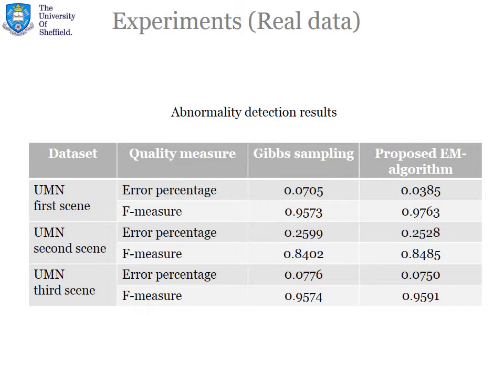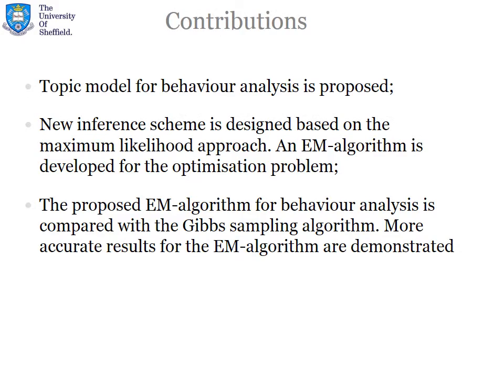This is a quantitative comparison of both methods. We can see that ours outperforms the one based on Gibbs sampling for all 3 scenes. To sum up, we applied dynamic topic modeling for the abnormal behavior detection problem. We designed the new inference scheme for the model based on the maximum likelihood approach using the EM algorithm. We empirically showed that our method outperforms the one originally proposed for the similar generative model, but based on the Gibbs sampling inference scheme.